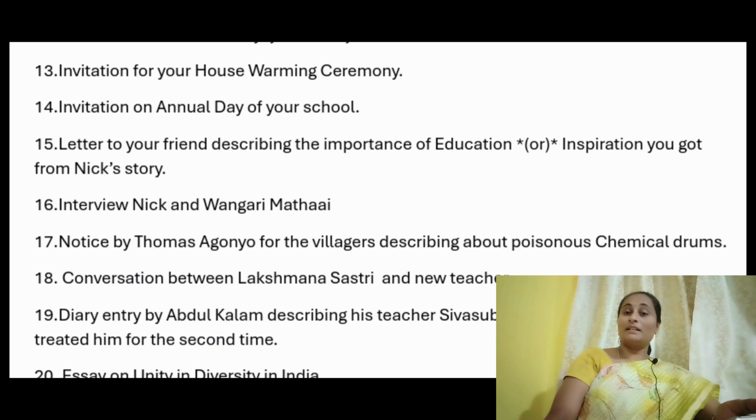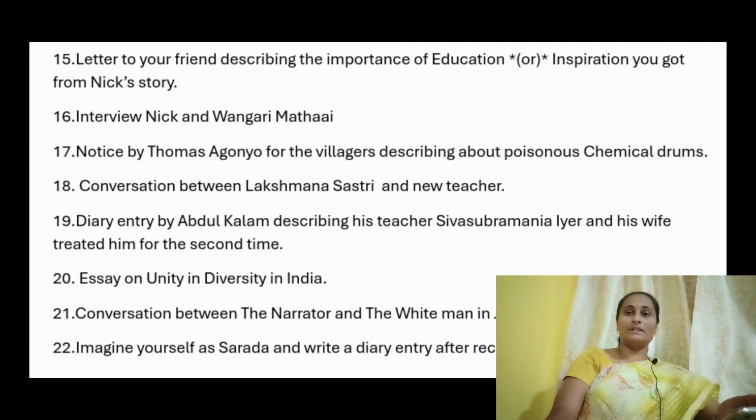At that time, the first time, his wife hesitated to serve the food. For the second time, she will also change. So how would Kalam feel when he went to Shiva Subramania Iyer's house for dinner? That you have to write in the form of a diary entry in the name of Abdul Kalam.